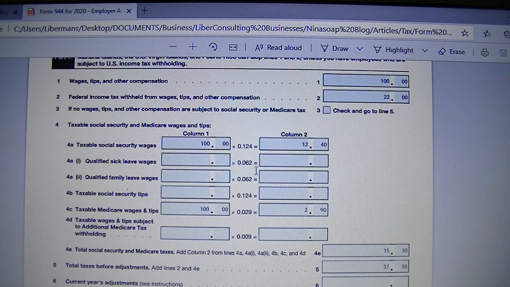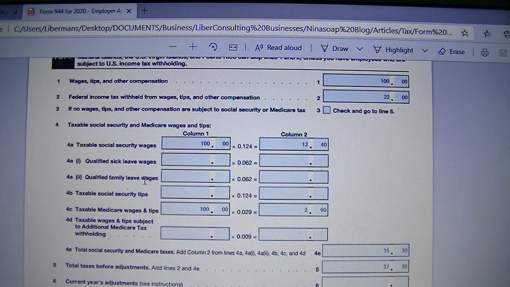You only take it from the employee's income. The employer, your business, is not going to match it. So if you have paid sick leave, you put the total that you pay for sick leave in column 1 and multiply it by 0.062, and the Social Security tax you withheld from the employee's or your staff members' salary for that will go in column 2. Line 4a(i).